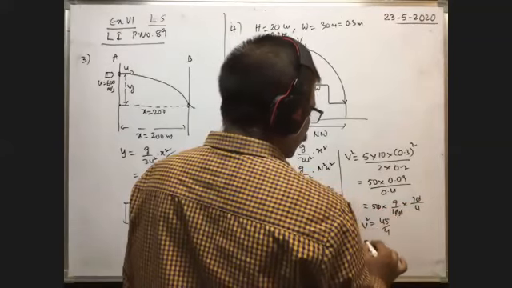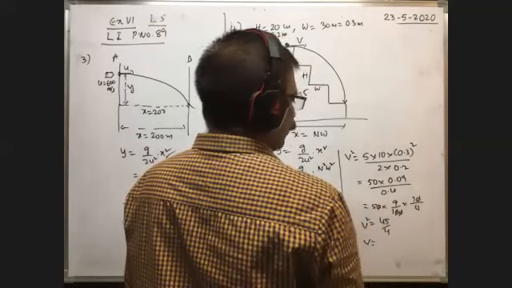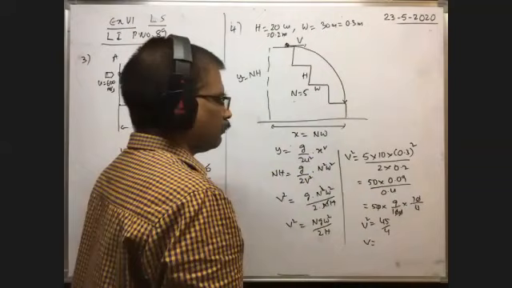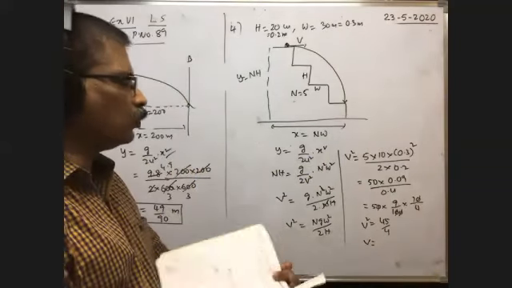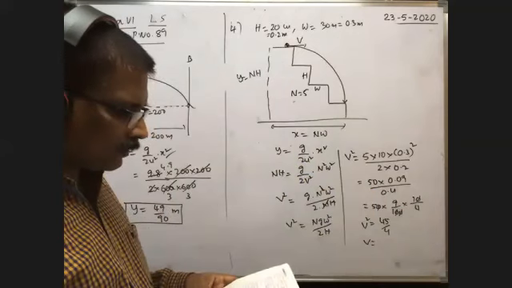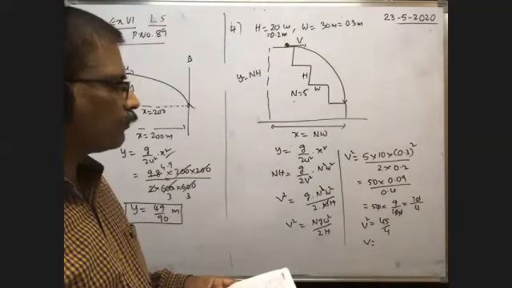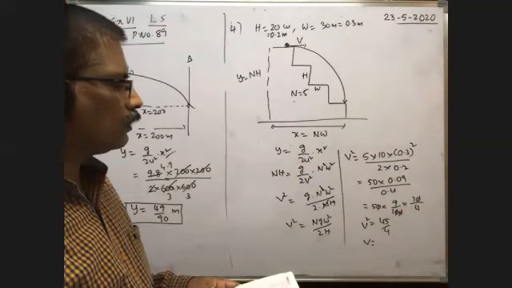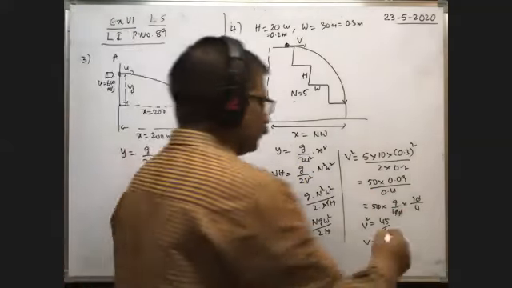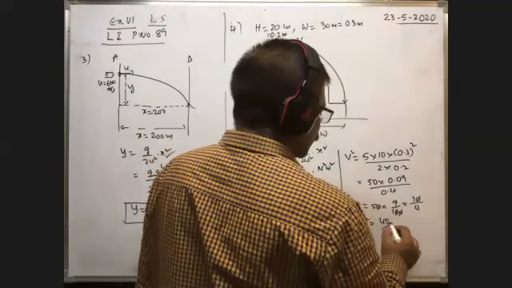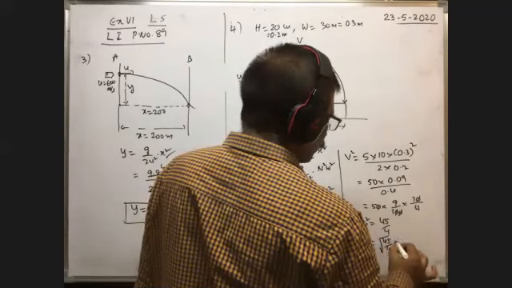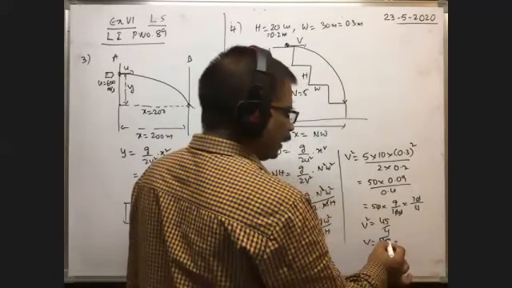V square is equal to 45 by 4. Therefore, V is equal to root of 45 by 4. Root 45 by 2 means approximately, what is the value you will get? You can write this as V is equal to root 45 by 4. Here, 45 can be written as 9 into 5.